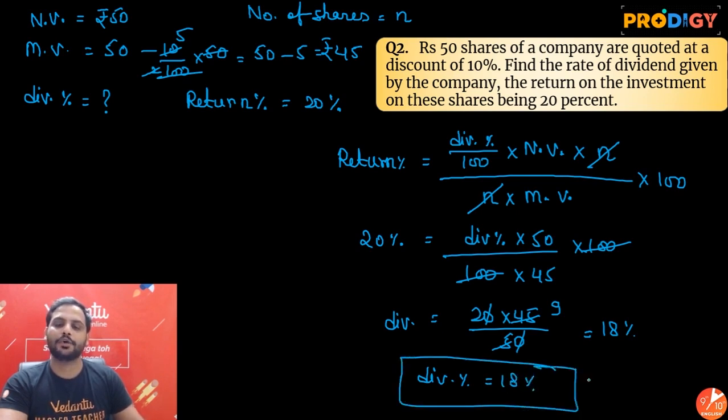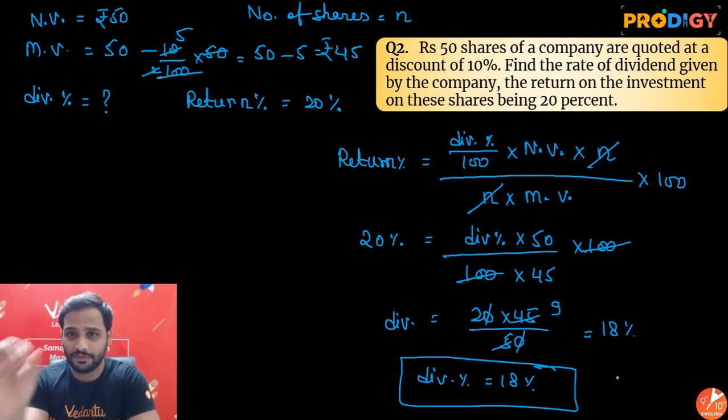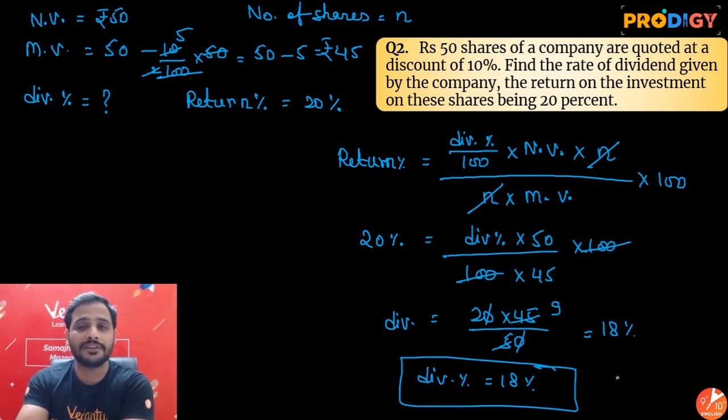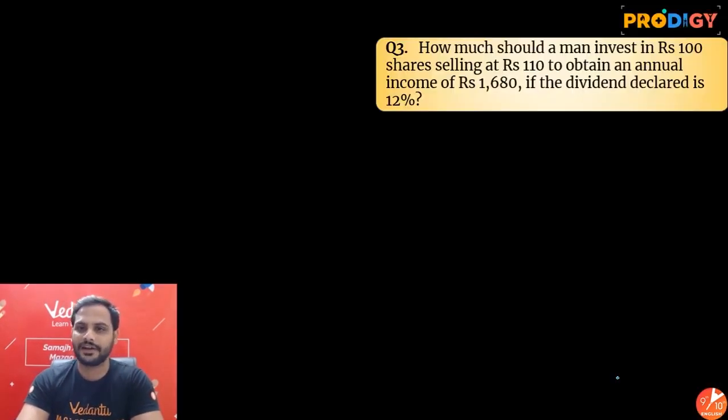18%. See how much this return percentage formula works, because return percentage is the formula which links the nominal value and the market value. Alright, so when return percentage is given, try to see what are the things which are not given, and from there you will get the solution. Alright, so 18% is your correct answer.